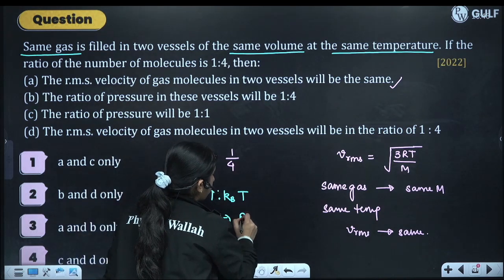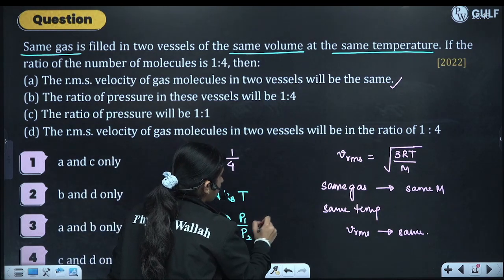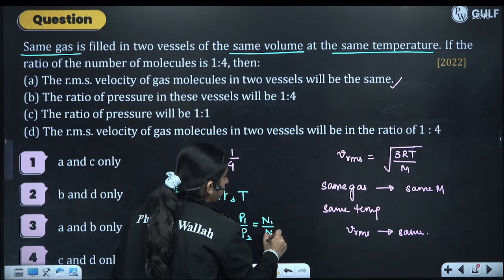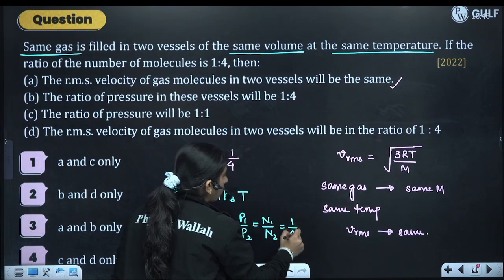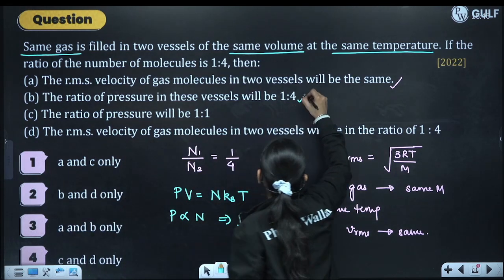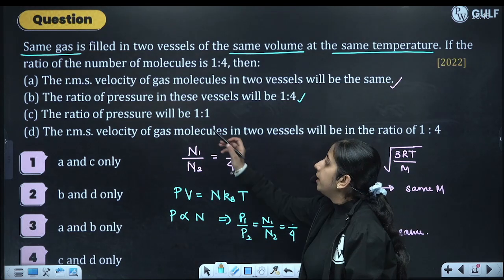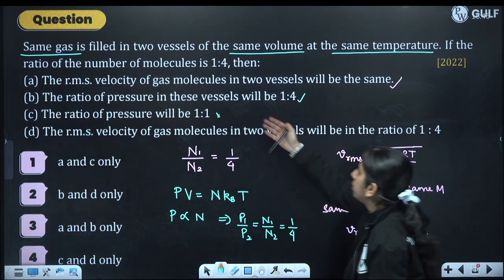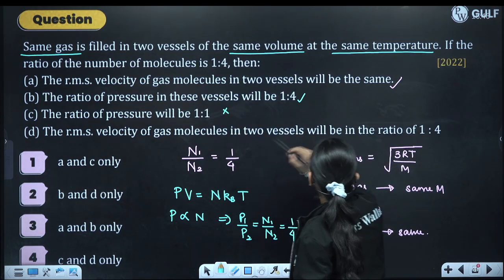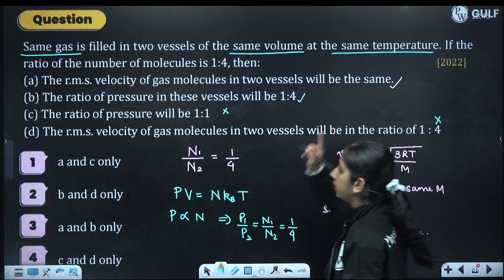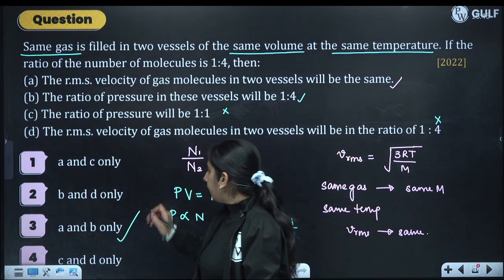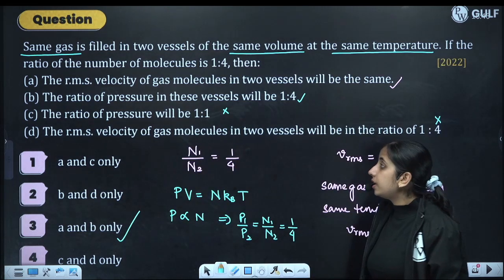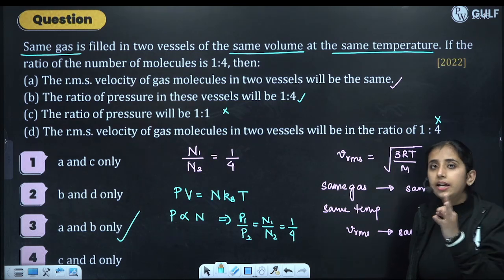We have P1 is to P2 is equal to N1 is to N2, which will be 1:4. So the second option is also correct. The ratio of pressure will be 1:1, incorrect. The RMS velocity of molecules in the two gases will be in the ratio 1:4, incorrect. So which options, A and B, are the correct statements? We will get option number 3 as the answer.